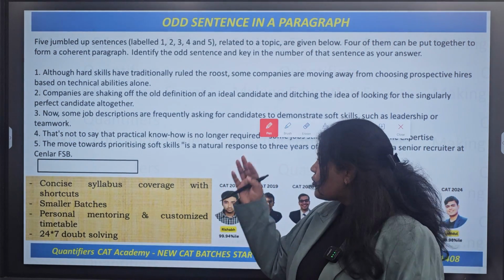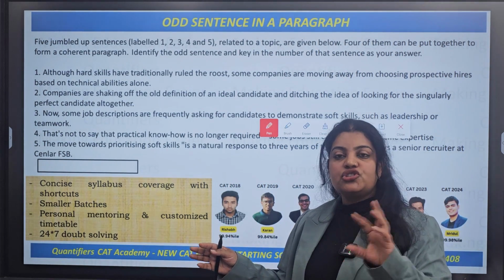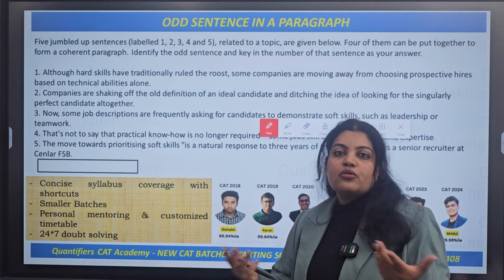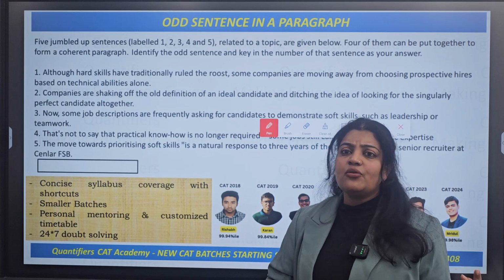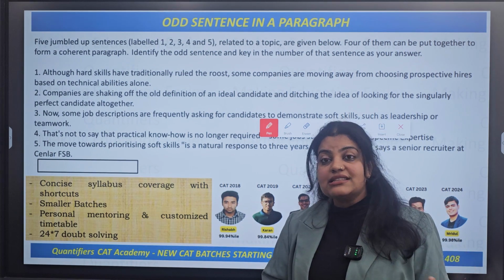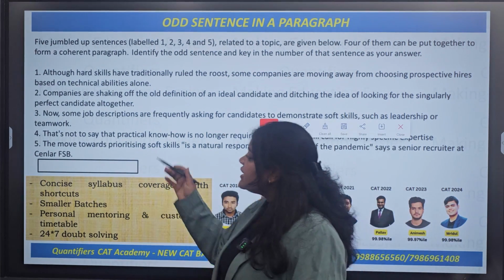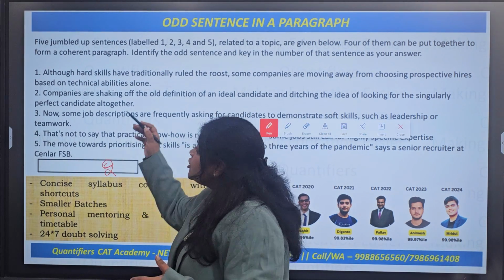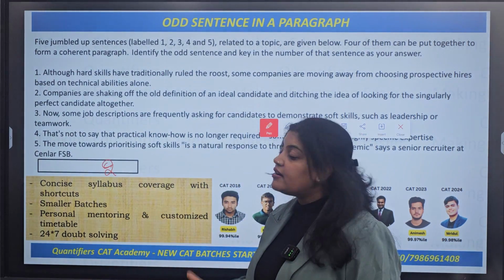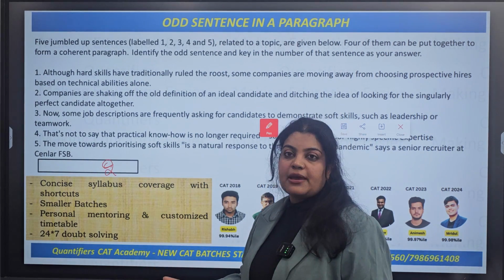So that means आपको 5 options दिए हुए हैं, so 4 उनमें से एक साथ कोई सीक्वेंस बनाते होंगे या वो एक कोहेरेंट पैराग्राफ बनते होंगे, एक कुछ ऐसा है जो उसके बारे में डिस्कस नहीं कर रहा है. So whatever be the case, you need to actually type in the answer. For example, let's say you feel that the 2 is not fitting here, then the 2 is your odd one out and you need to type in the answer.